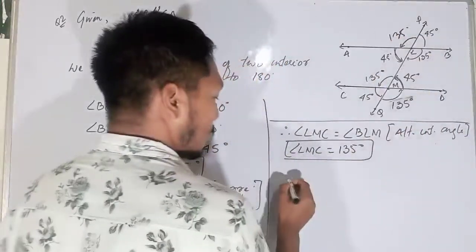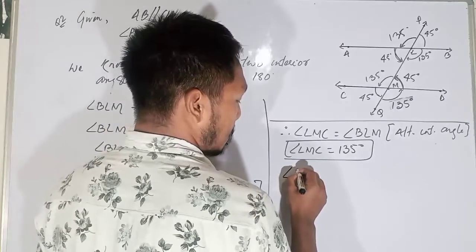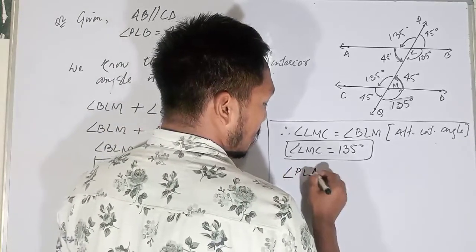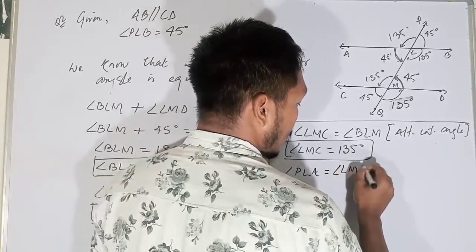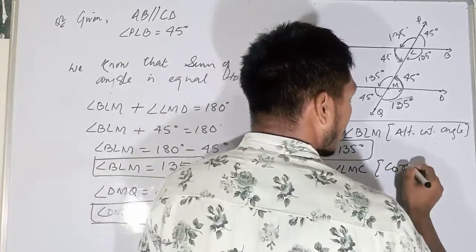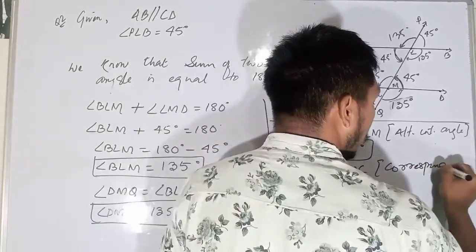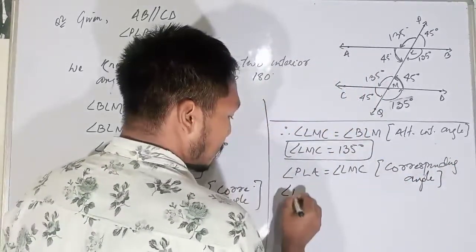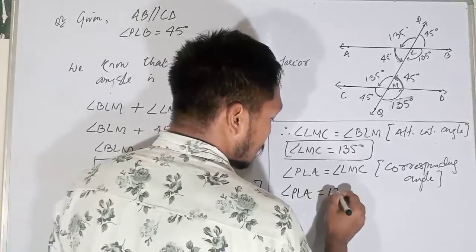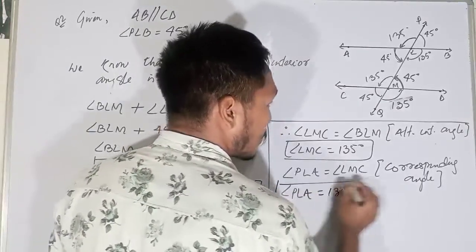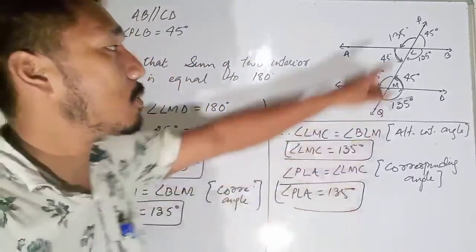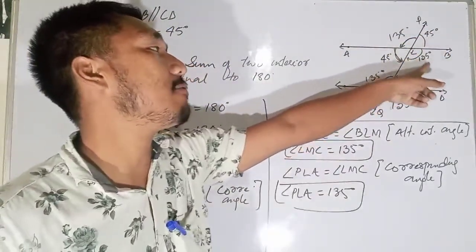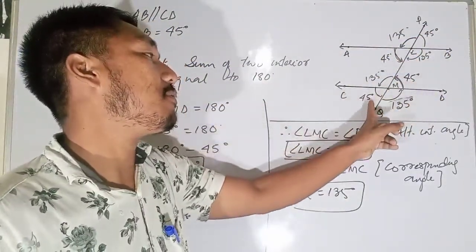Why? Because angle PLA will be equal to angle LMC. Why? Corresponding angles. That means PLA will be equal to 135 again. So this is 135, this is 45, 45, 135, 135, 45, 45, 135.